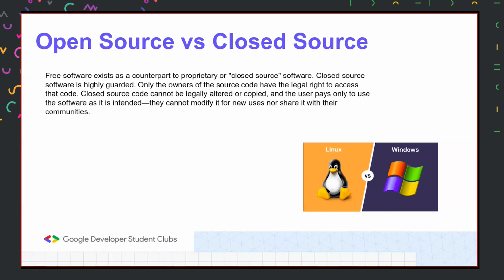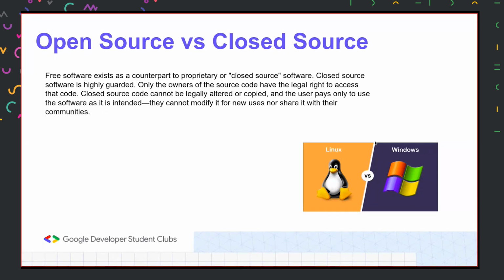Now we'll understand the difference between open source and closed source. One of the best examples that I have shown here is Linux and Windows. Currently I'm using a Linux operating system. The difference is that in Windows you can use the applications and the operating system however you want, but you can't go into the code of it. You can't understand how it operates, or see the underlying code of programs like the File Explorer or any of the applications already present in Windows.